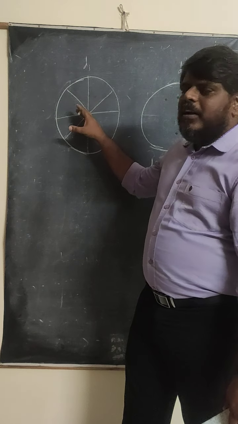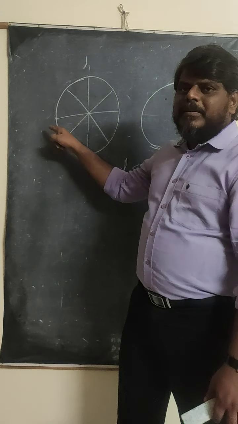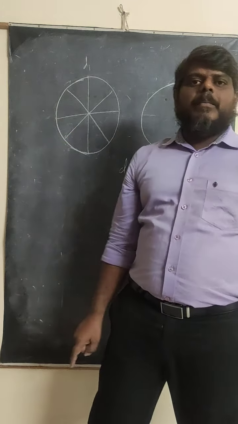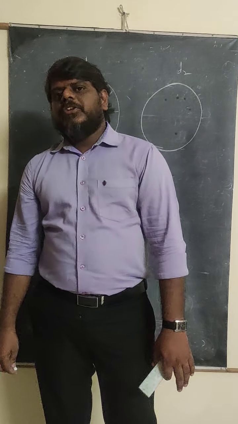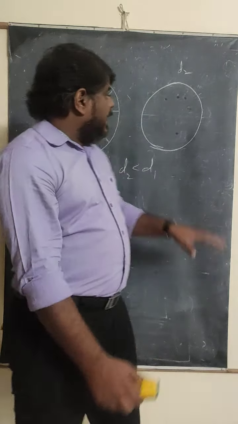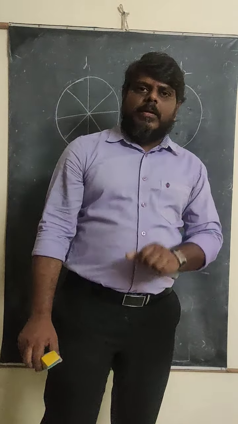And this wooden cart wheel will be stronger than using the wooden part directly, because the iron rim is outside, and this iron rim is not going to be damaged that easily. So this is the way the wooden cart wheel is constructed. This concept is very important, and we are going to use it in the problems also.